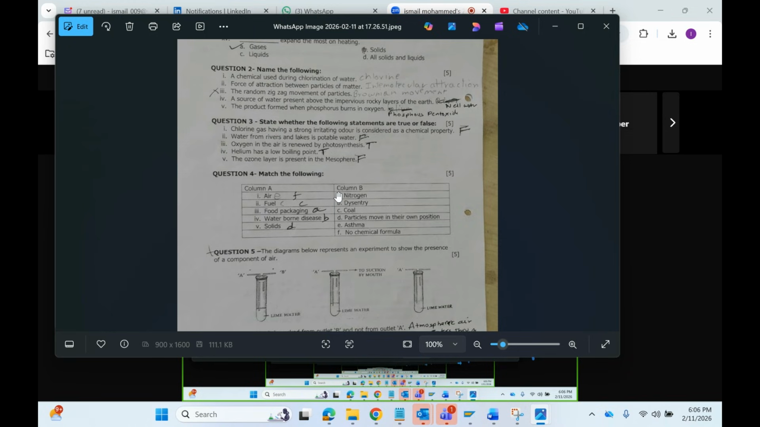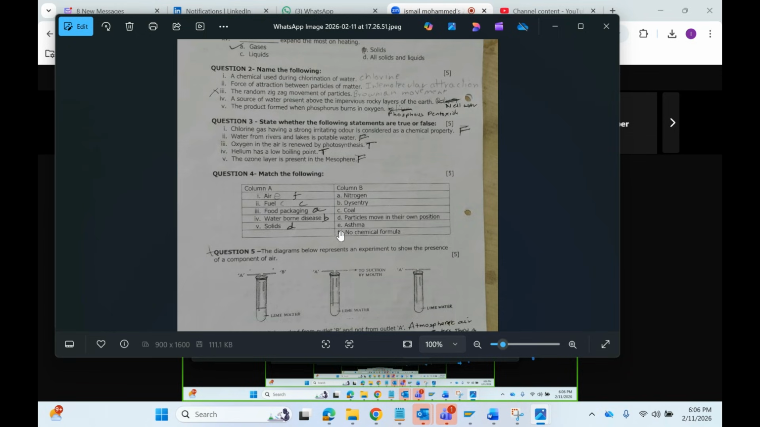Chlorine gas has a strong irritating odor, considered a chemical property. True or false? False, because odor is not a chemical property. Water from rivers and lakes is potable. True or false? False. Oxygen in the air is renewed by photosynthesis. Helium has a low boiling point. True. Ozone layer is present in the mesosphere. Where is it present? Yeah, stratosphere. Good.